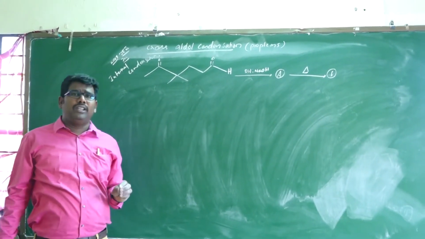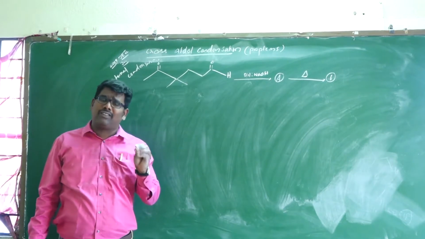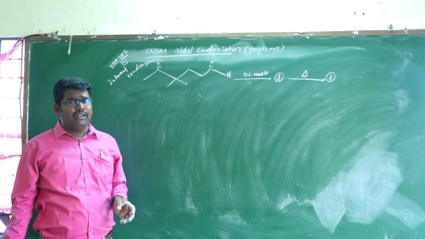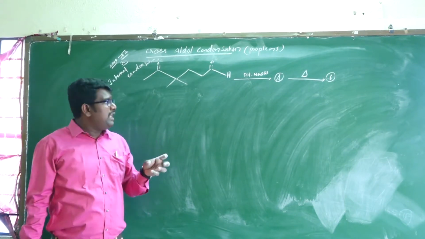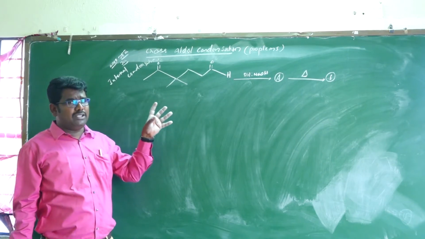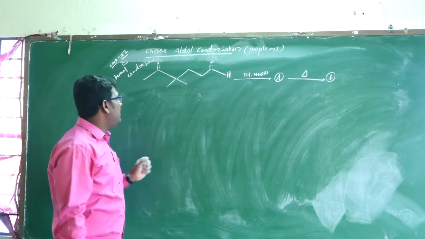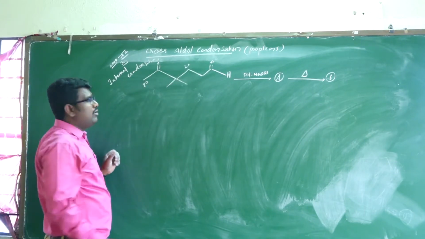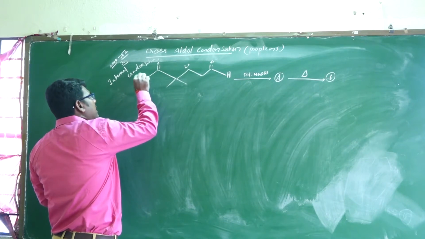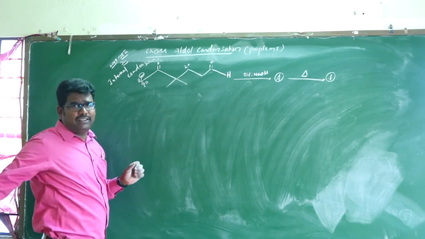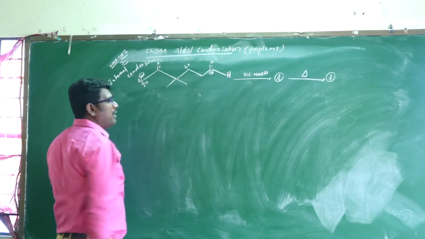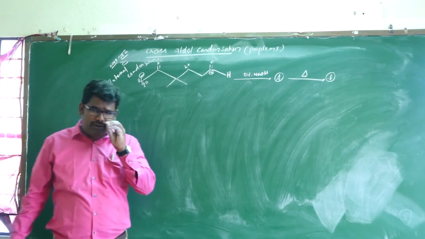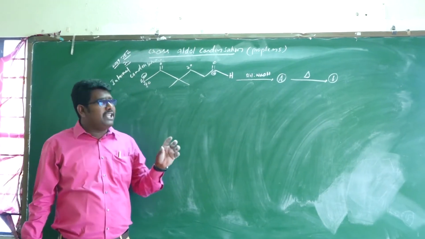A simple trick: in any aldol condensation, whether it is cross or internal, the positive charge is mainly present on the aldehyde group, and the negative charge is present on the methyl groups. Here this is primary, here secondary. Obviously this can react with the aldehyde because the carbon there carries the positive charge. That is the major product. Keep in mind which one is major.